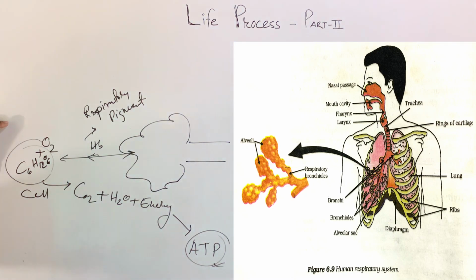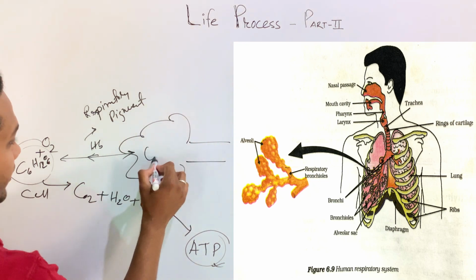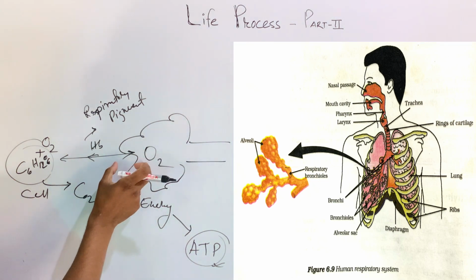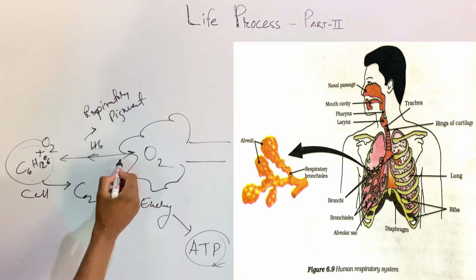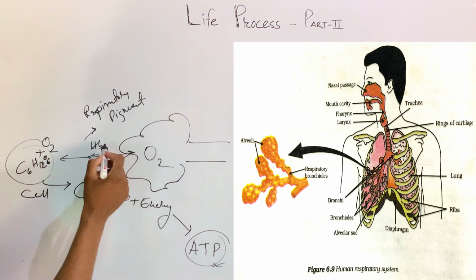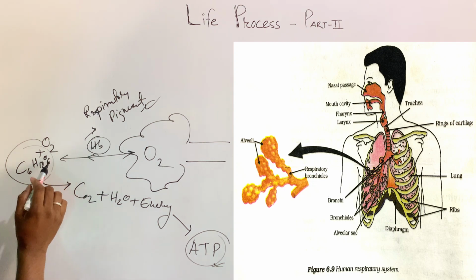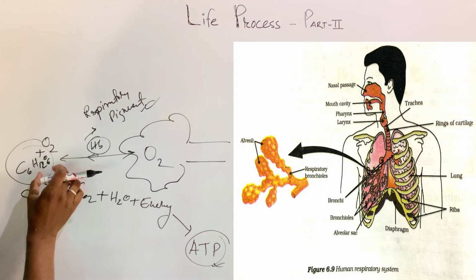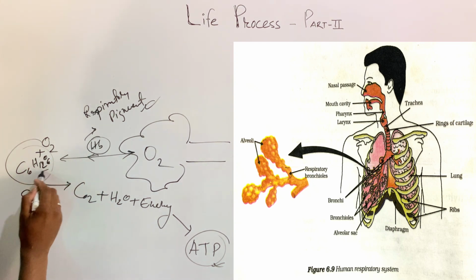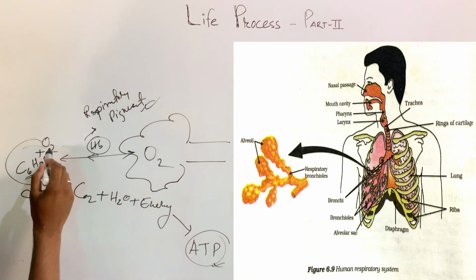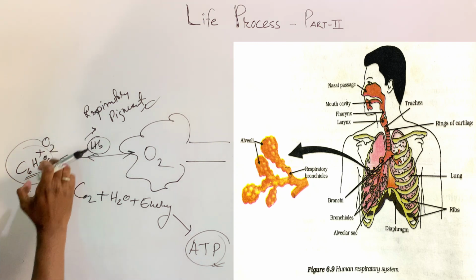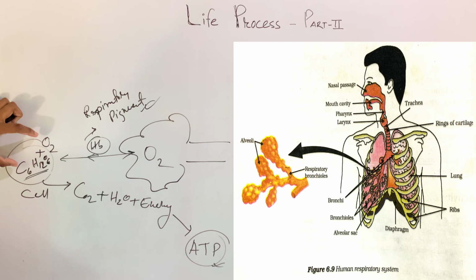So just have a look at what the process was. First of all, with the help of alveoli, oxygen comes, and this oxygen is taken by the blood vessels, and inside the blood vessels there exists hemoglobin. Hemoglobin is known as a respiratory pigment. Whenever this oxygen comes to the cell, it cannot directly absorb the nutrient, so it requires oxygen. Whenever the oxygen comes, it will combine and trap energy.